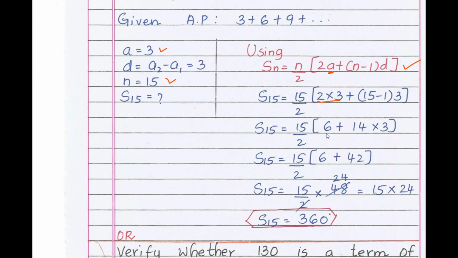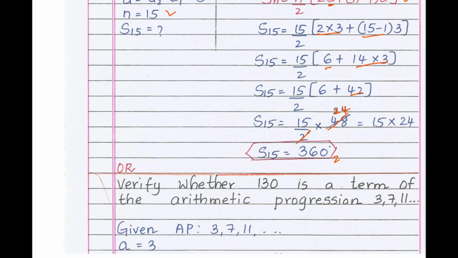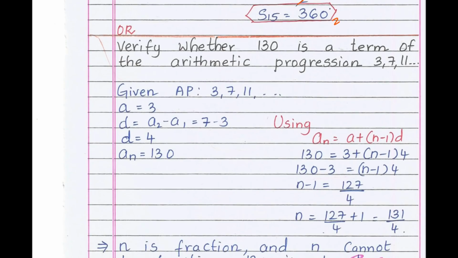15 by 2, 2 3s are 6. 15 minus 1 is 14 into 3, 14 into 3 is 42, plus 6 is what? 48. 15 by 2 is 7 and a half. 2 1s are 2, 24s are 48. 15 into 24 is 360. Therefore the sum of 15 terms of the given arithmetic progression is 360. Usually we call that an arithmetic series.